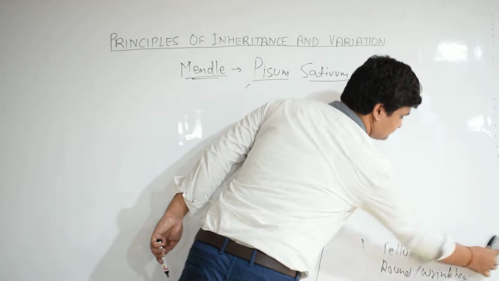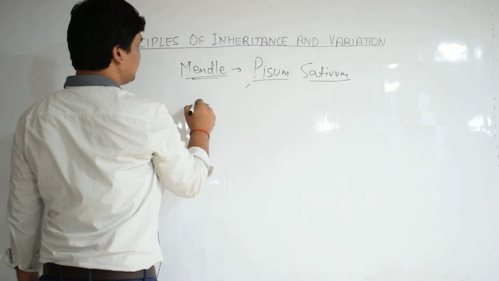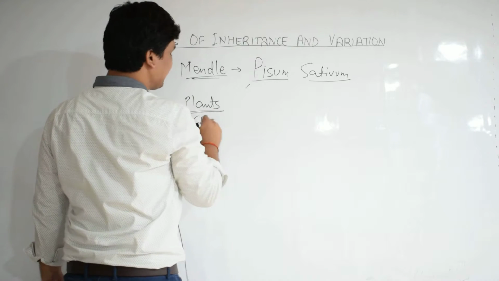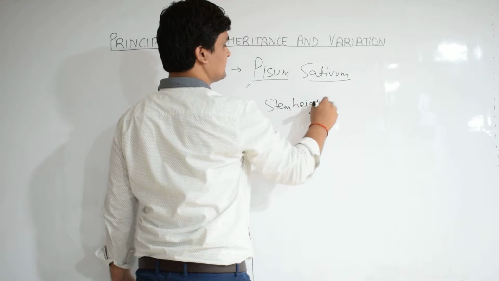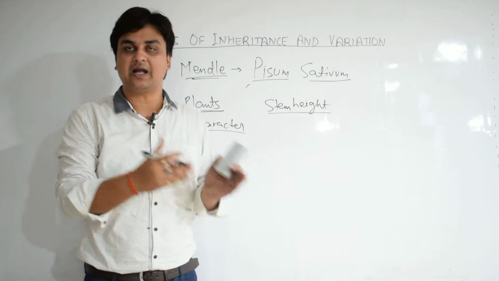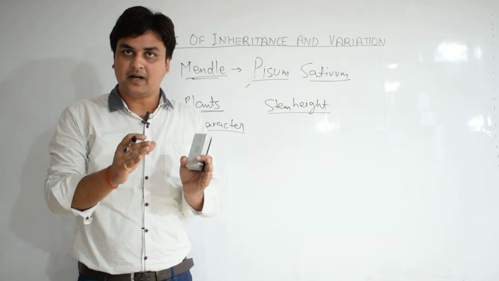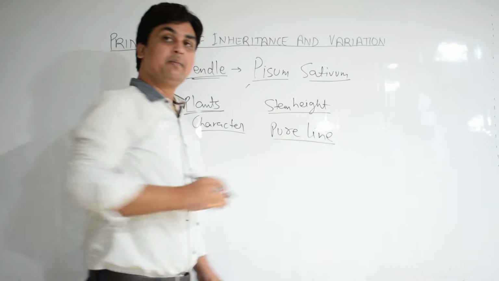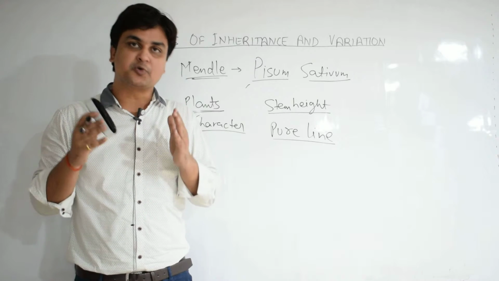So what did he do? He first of all selected the plants for the character stem height. Now as we know that stem height has two contrasting traits, that is tall and dwarf, he produced two pure lines of the tall plants and the dwarf plants. Now what is this pure line? Pure line or pure breeding varieties are those varieties which breed true to their character.